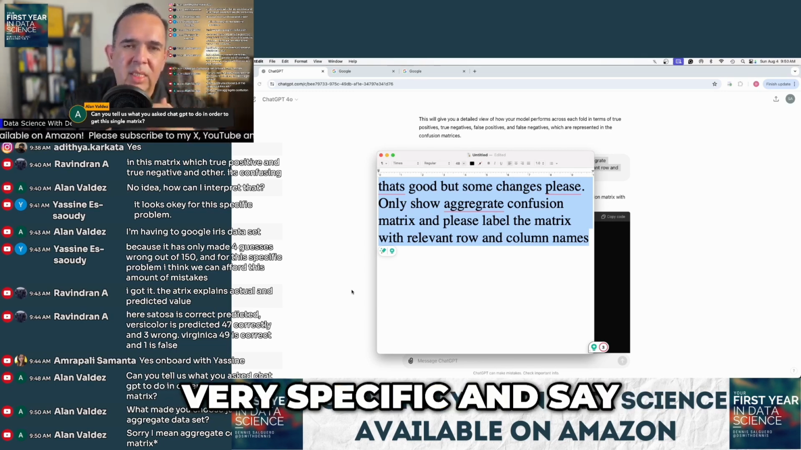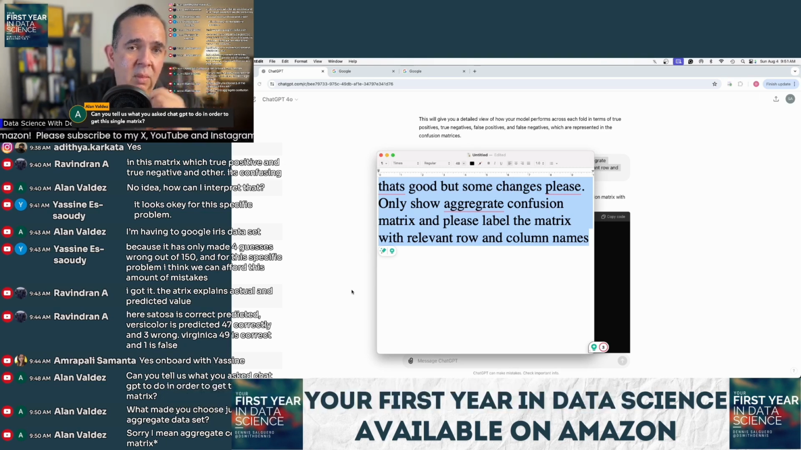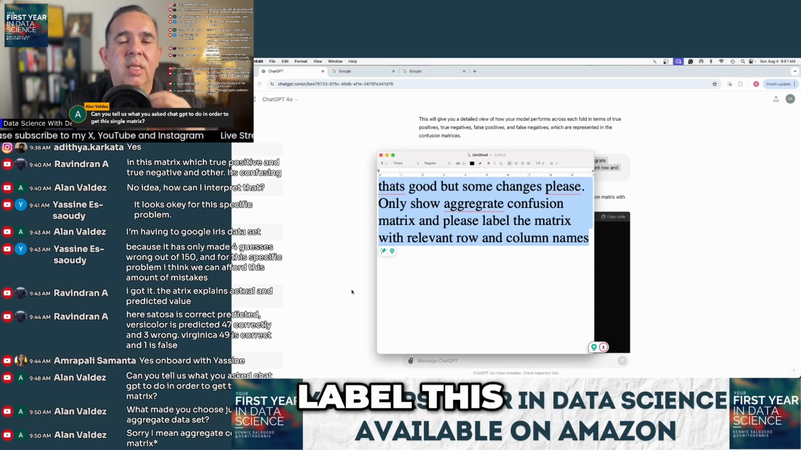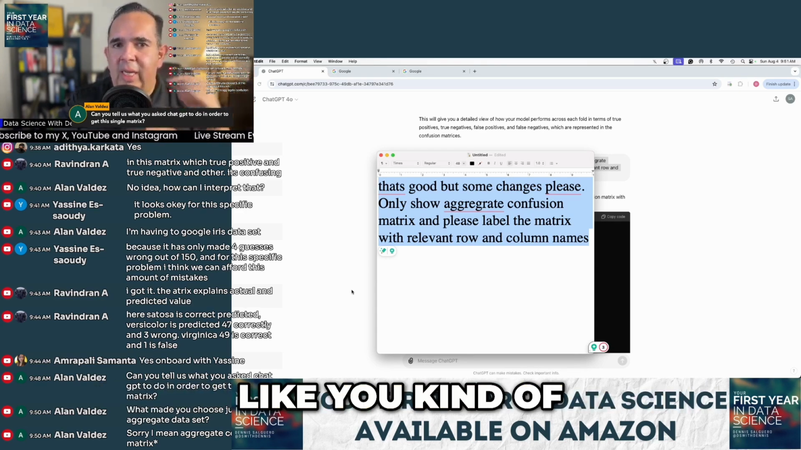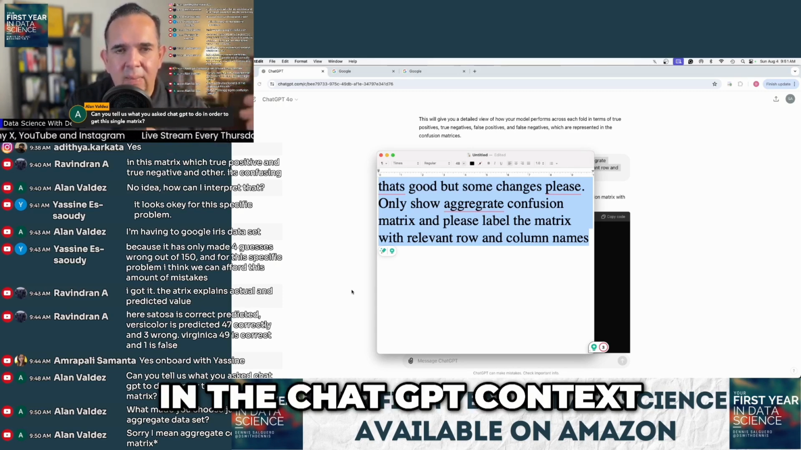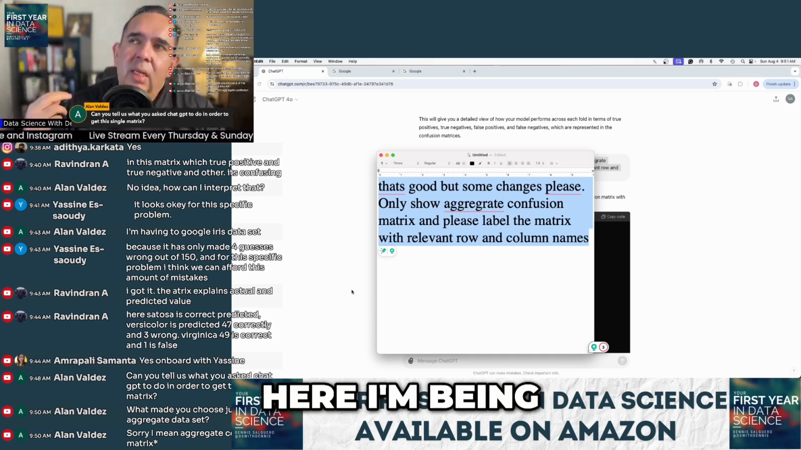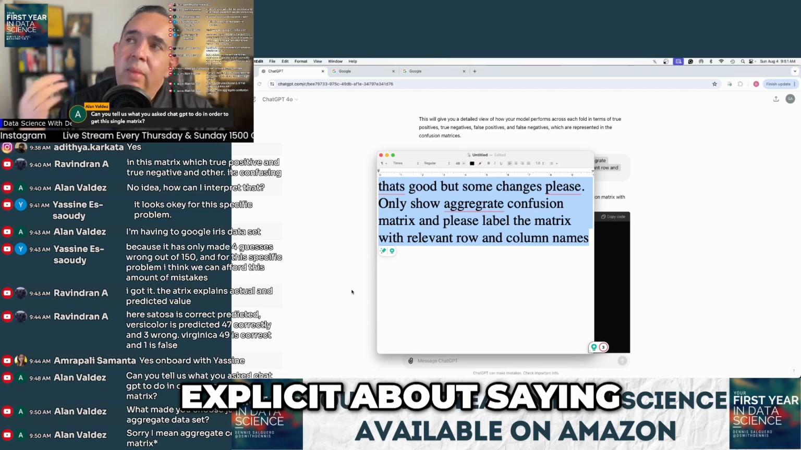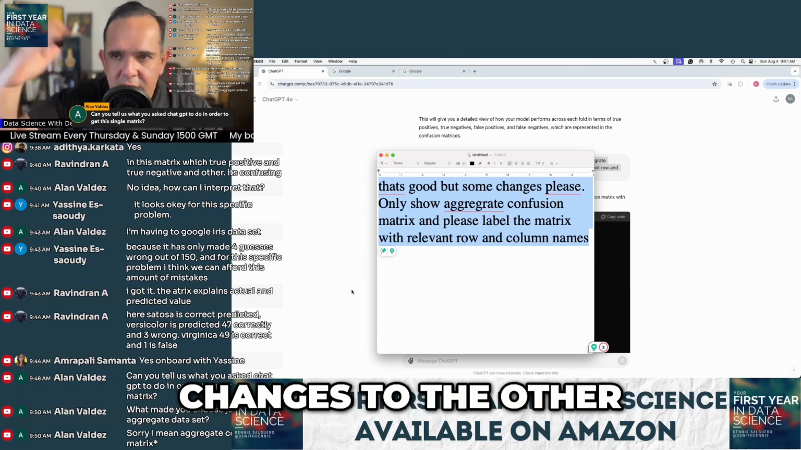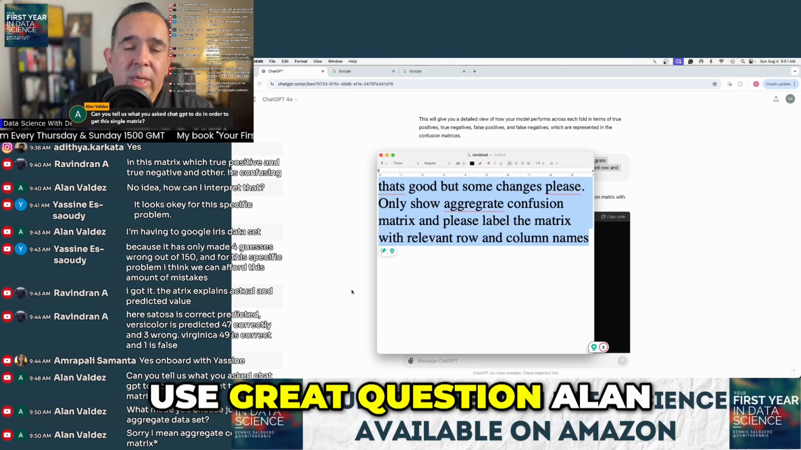You have to be very specific and say, this is what I want you to change, but keep the same code. Or in some cases, you'll see me say, I like this code, label this cross-validation version 1. Like you kind of bookmark it in the ChatGPT history, in the ChatGPT context. So this is what I used, Alan. And again, here I'm being explicit about saying only label or only change certain things. Because otherwise it'll make changes to the other parts of the code, and then, you know, kind of stinks, right? But that's what I use. Great question, Alan.